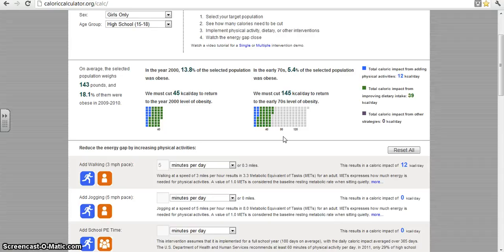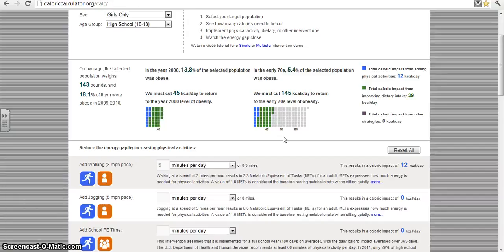So let's say that this group of high school girls already gets plenty of physical education time and eats relatively healthy. However, maybe we want to address screen time. On a typical day, U.S. children and youth spend over 2.5 hours watching TV.